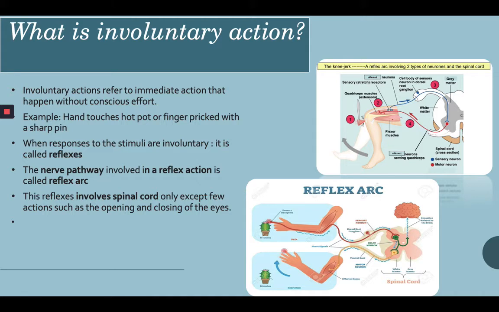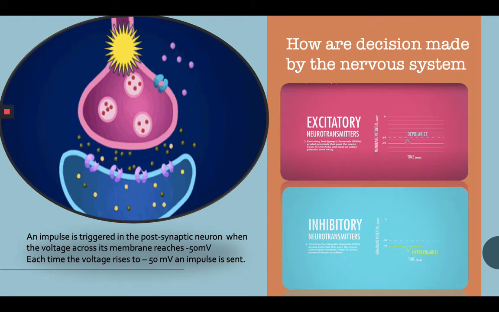This is a spontaneous action without even thinking, such as when we see a bright light, we blink our eyes, or when we get into a dusty place, we sneeze without even thinking about it. So those are the reflex actions. And you know that our decisions are made by the nervous system.